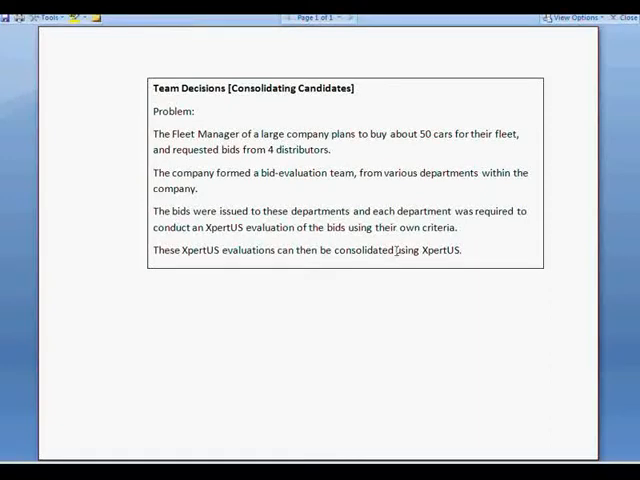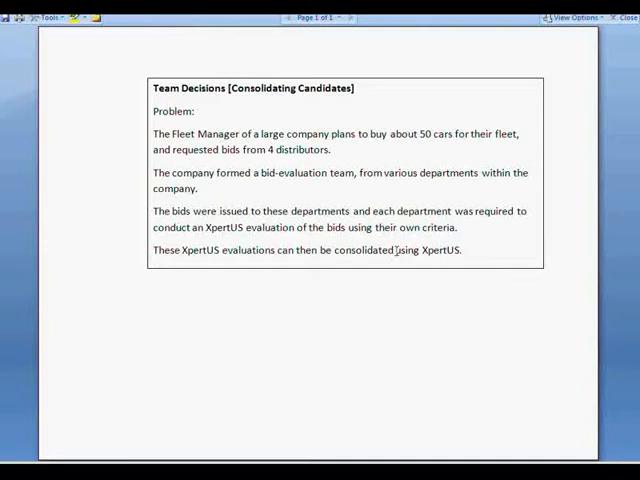The problem here is very interesting. Let's imagine that the fleet manager of a large company plans to buy about 50 cars for their fleet and requested bids from 4 distributors. The company then formed a bid evaluation team from various departments within the company.